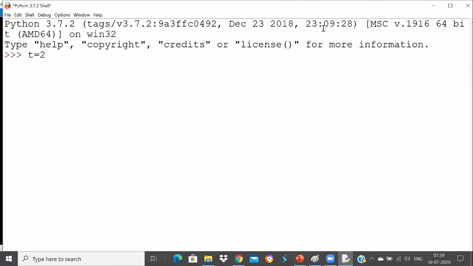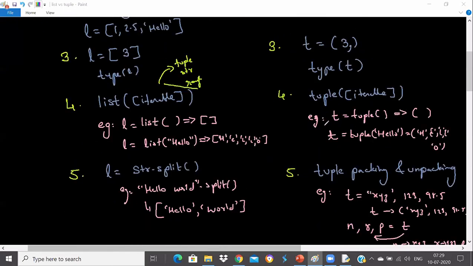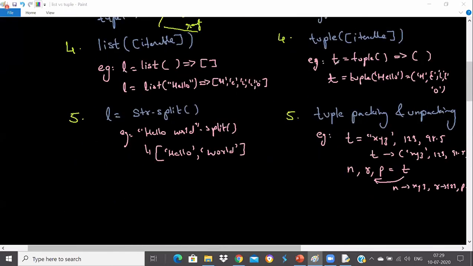Why first letter only r while unpacking? No, it's not about r. It's about the names of the variables you want to give while unpacking. Say I want to store the first value in name, the second value in roll number, and the third value in percentage. It's up to you whatever variable names you want to give. Roshan, we just started. We covered what is packing and unpacking. We revised all the things, and we are on the fifth point. Yesterday we talked about the fourth point, now we are talking about the fifth point.